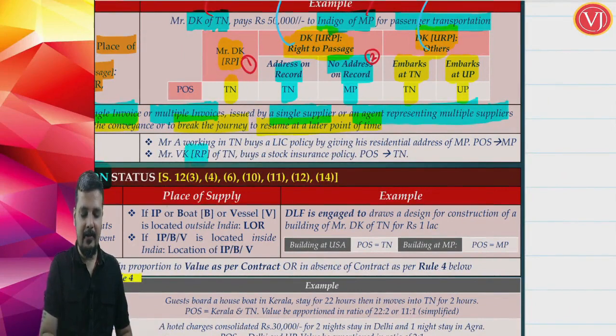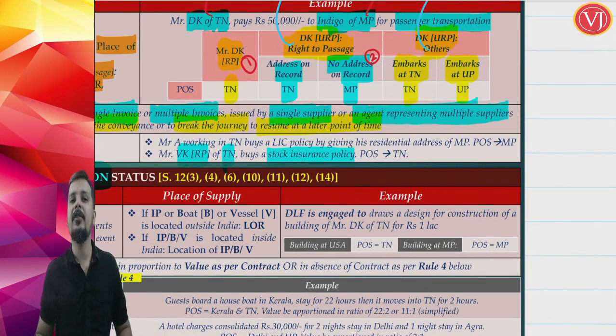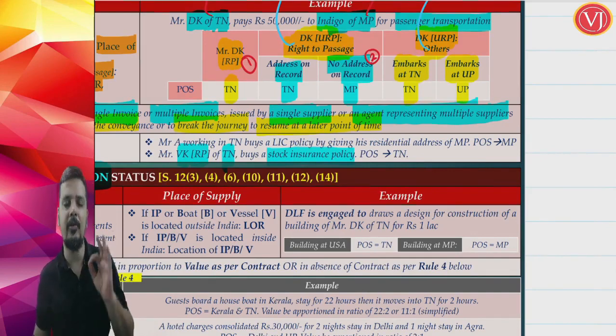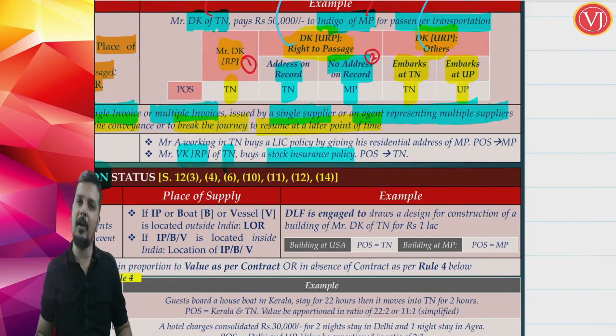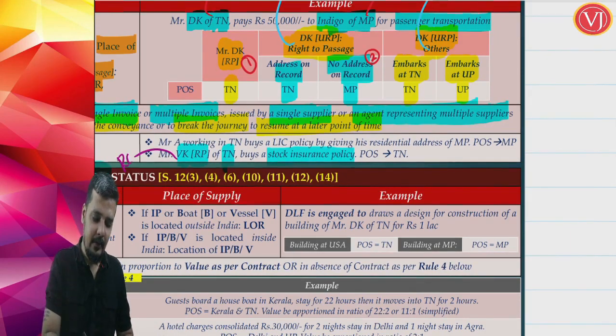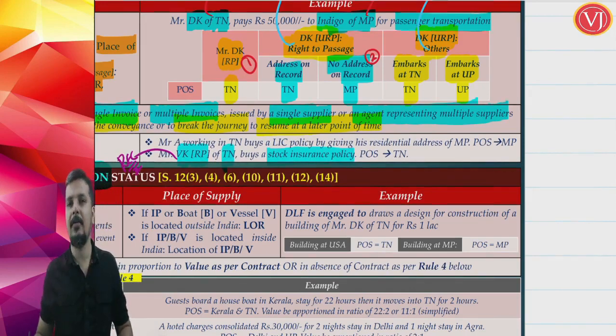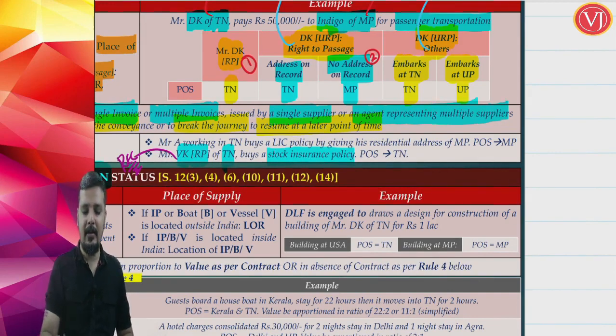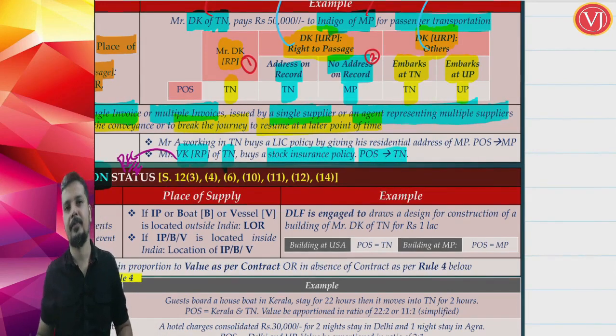Mr. VK, registered person of Tamil Nadu, buys a stock insurance policy. Now, which insurance are you talking about? Any insurance, general insurance or life insurance? When you talk about insurance services here, friends, understand that both general insurance and life insurance are covered. Who is the recipient? The recipient here is Mr. VK of Tamil Nadu. Place of supply will be location of registered recipient, that is Tamil Nadu.